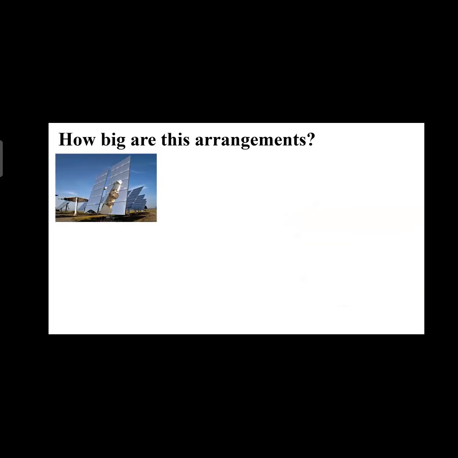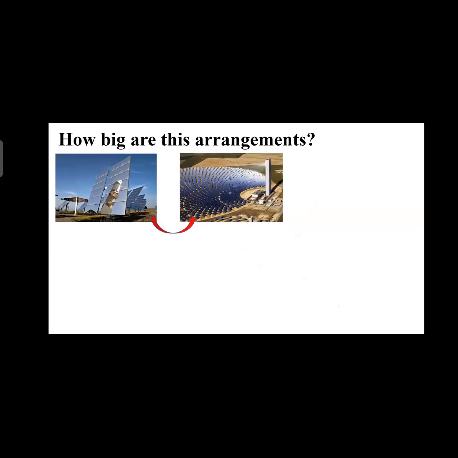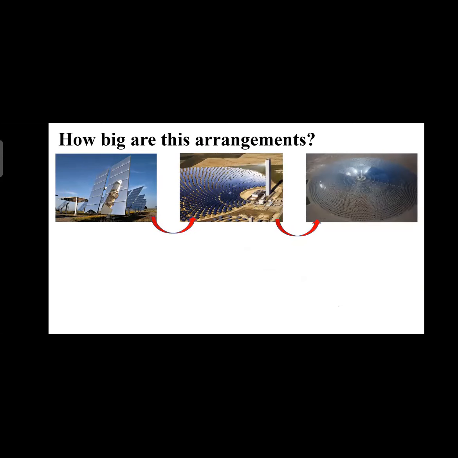This is the image of a reflector, and this is how it reflects the sun rays up to the receiver. This long thing is the receiver, and this is how big this arrangement is. It is spread over a very large area.